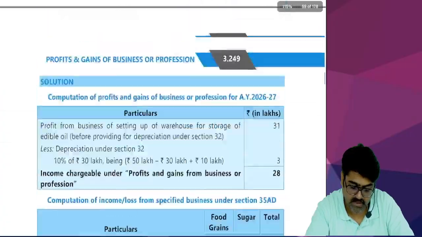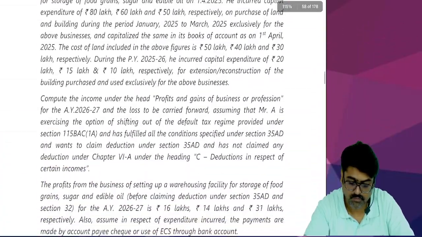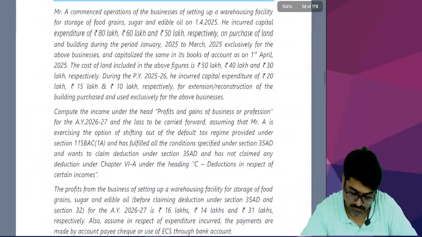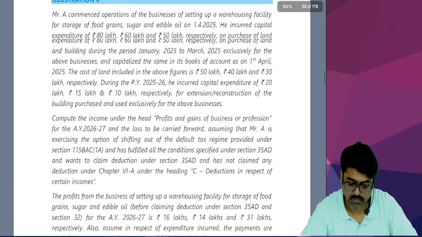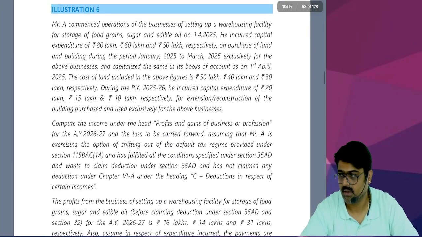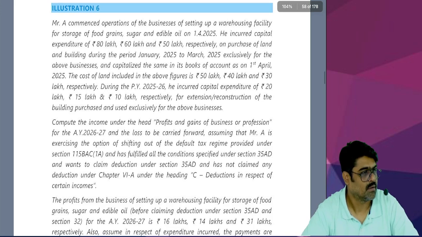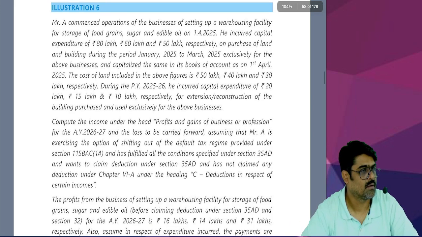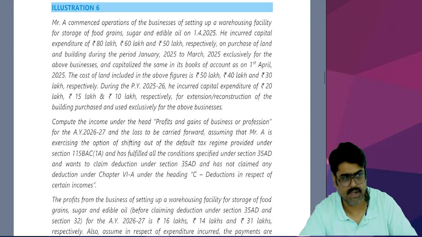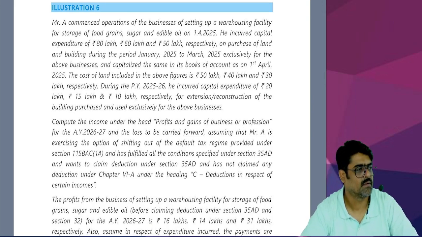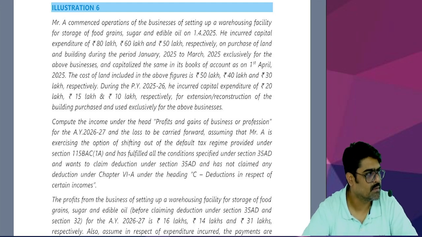6. Illustration number 6. Now, if you see the size of this question, you will get afraid. And you will read the question, at least 2 to 3 times reading will be required.